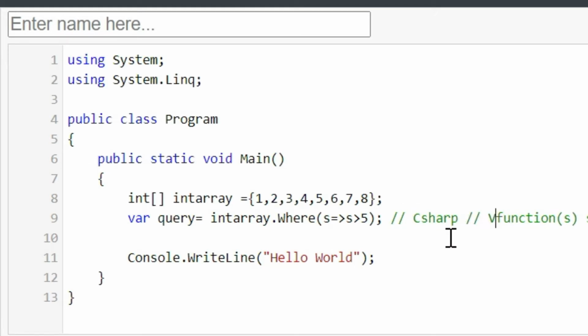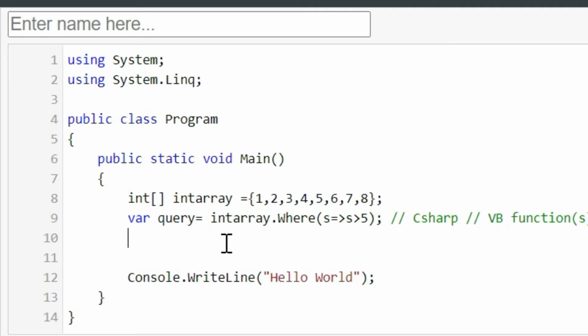and this is VB. Now I already told you that what kind of data the var variable can hold will be determined during runtime. Okay, now it can also hold the result of this query in this var data type.